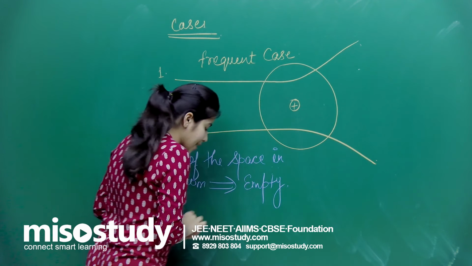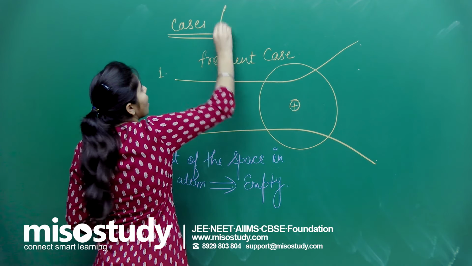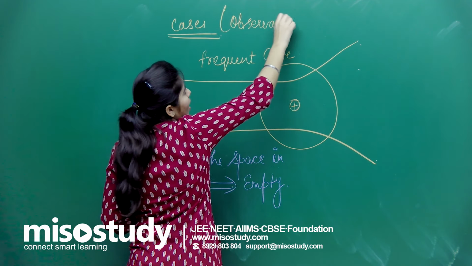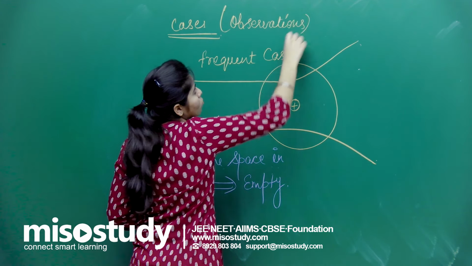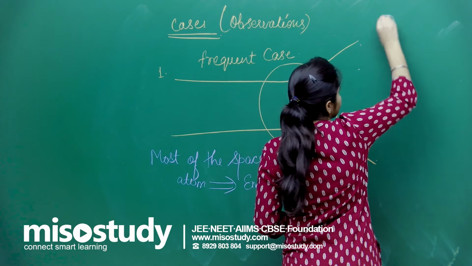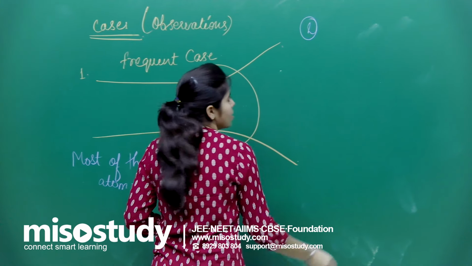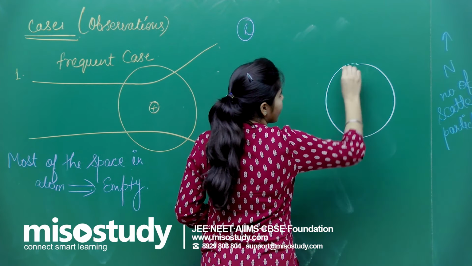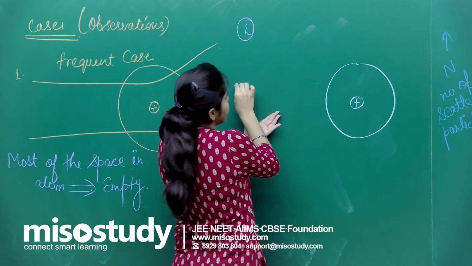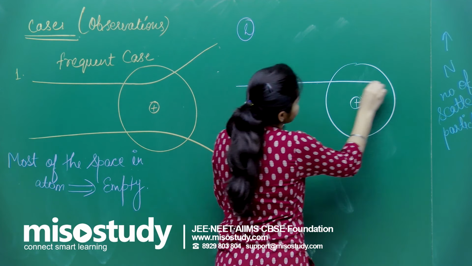Now these are all observations, and along with them I am writing the inference from each observation. The second observation was that, suppose this was the atom again, a ray was going straight.